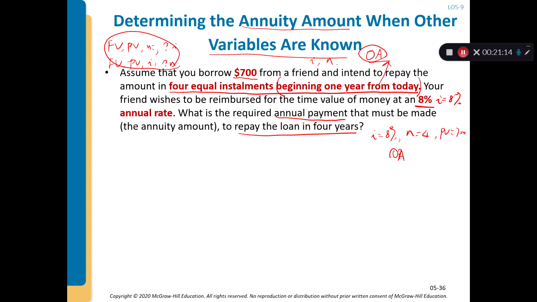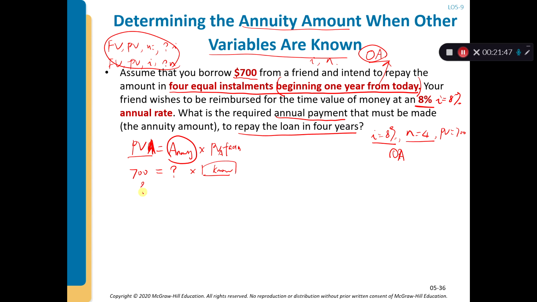Remember, the present value of an ordinary annuity, PVA, equals the annuity amount multiplied by the present value annuity factor. Here we know the PVA is 700, we want to calculate the annuity, and we can find the corresponding factor for 8% and 4 periods in table 6.